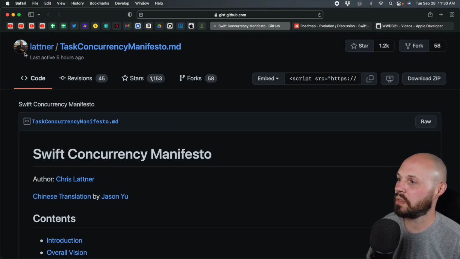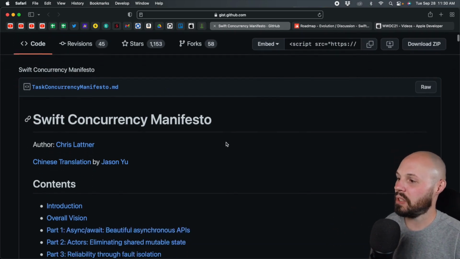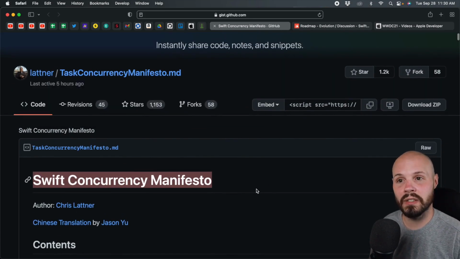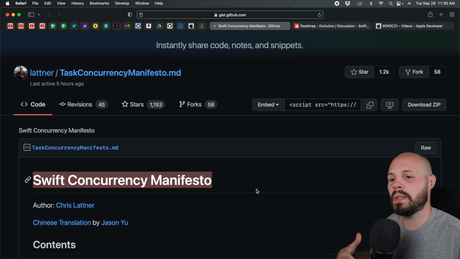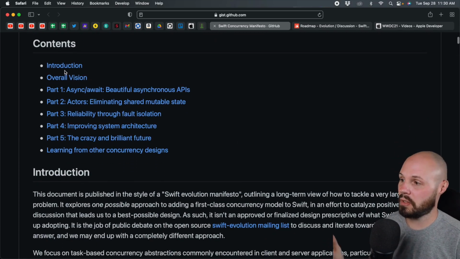So here is a gist from Chris Lattner. Highly recommend checking it out if you're interested in this stuff. You see the Swift Concurrency Manifesto. By the way, if you're not familiar with who Chris Lattner is, he's no longer at Apple, but he was at Apple and a big part of the creation of Swift itself. But anyway, this concurrency manifesto, here's the table of contents.